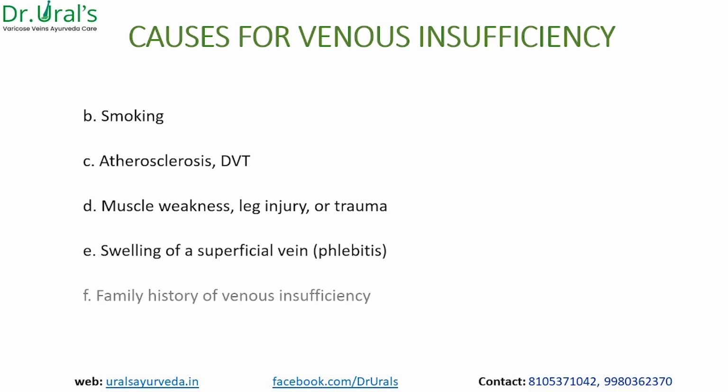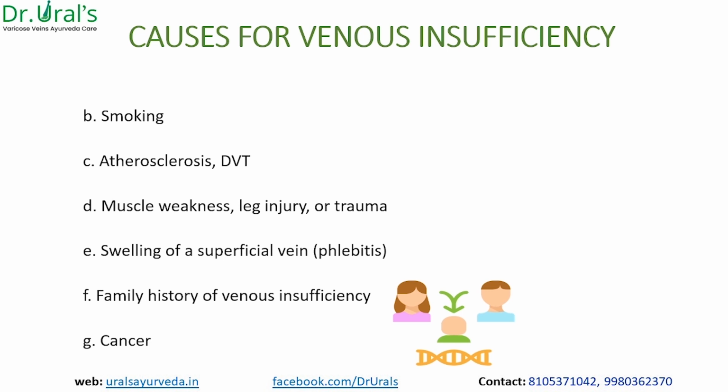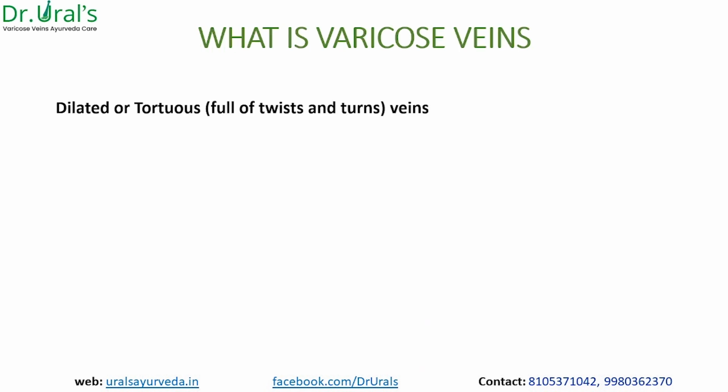and phlebitis conditions which can happen, and the family history, maybe the genes, or leading to cancer conditions, which may be the probable causes for venous insufficiency. Let's know what varicose veins are.